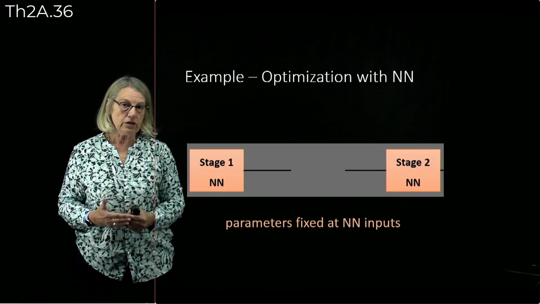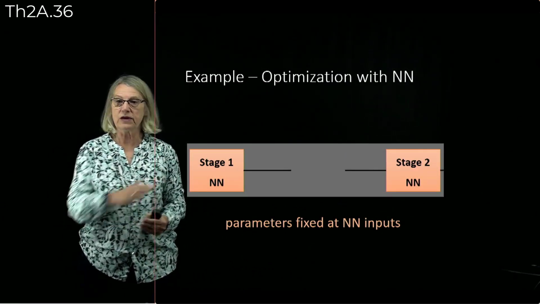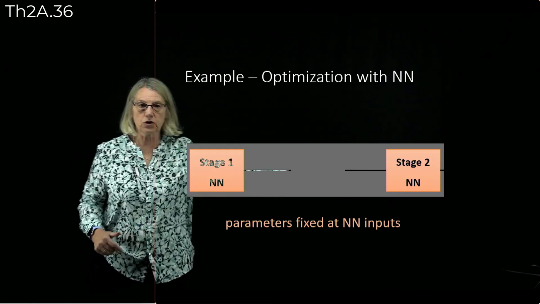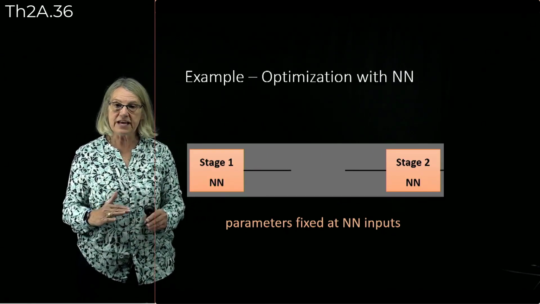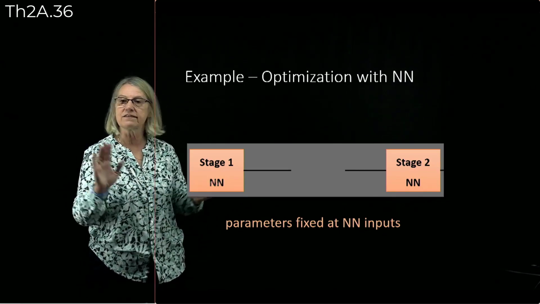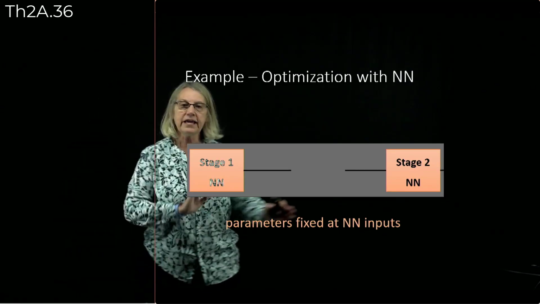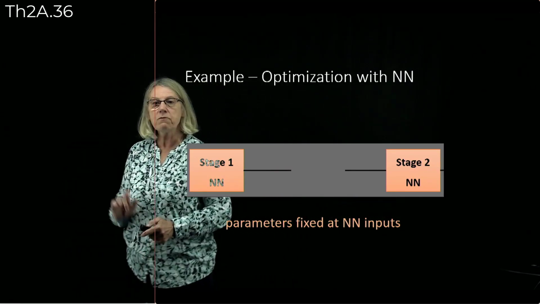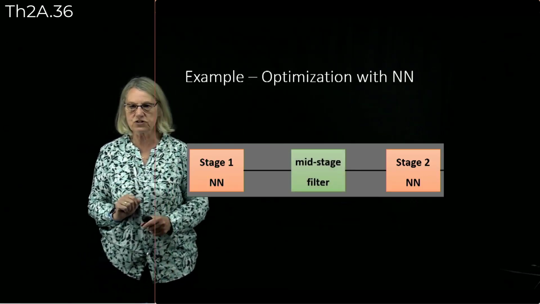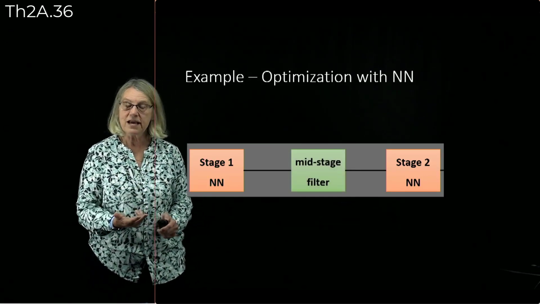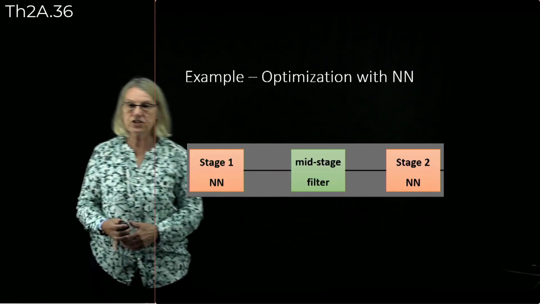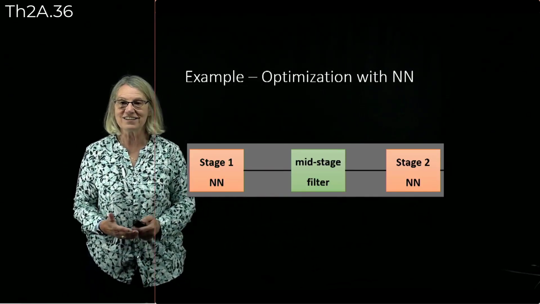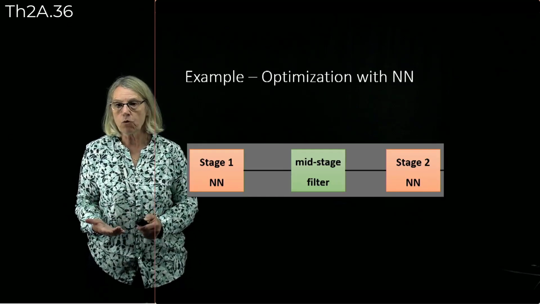Then the example that we use is to take these two neural nets that we had, our previous one for the first stage and our current one for the second stage, and run an optimization on them. For this optimization, we actually fixed the parameters, the length, the pump power, etc., for each of these two neural networks. But what we did change is the mid-stage filter. So the mid-stage filter is being optimized, and of course every time we change the mid-stage filter, we have to run our neural net for stage 2 again, which is why the fast running time is very important.